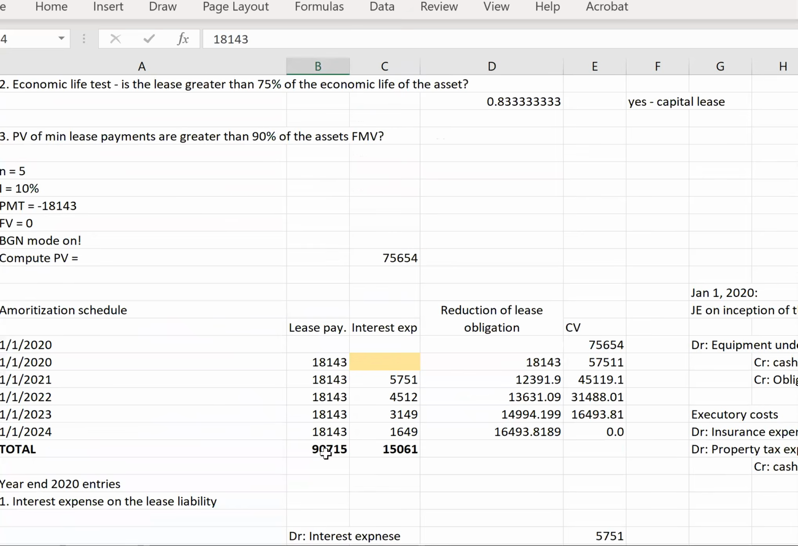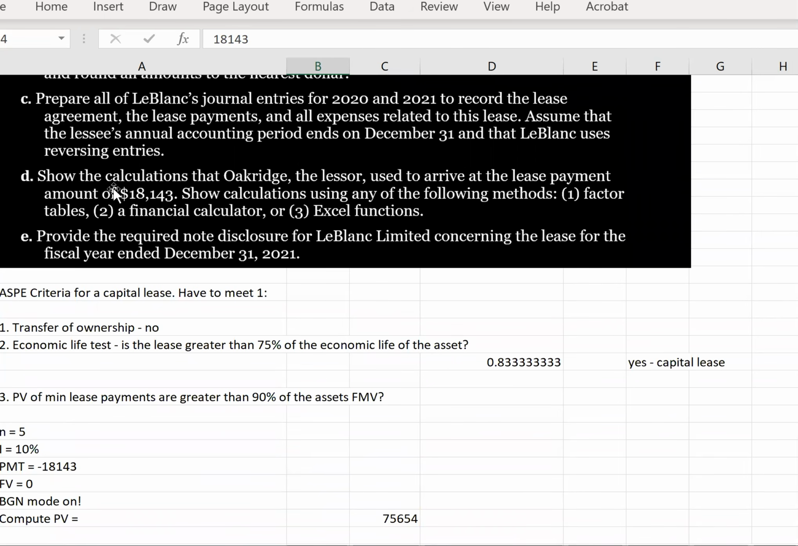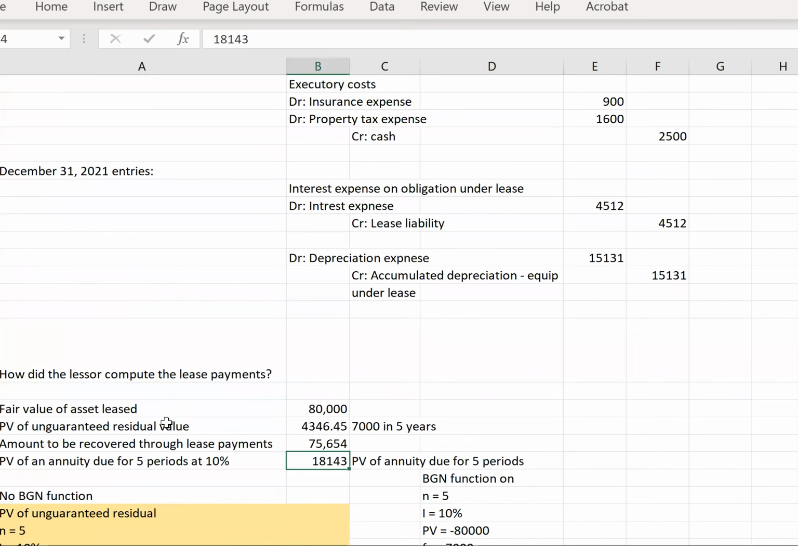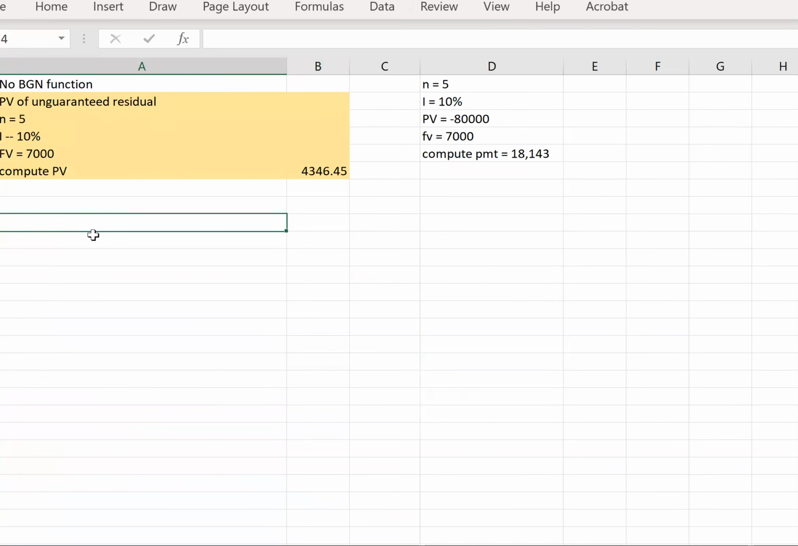Okay, now what? So we finished off part D. Now E says provide the required note disclosure for LeBlanc Limited concerning the lease for the fiscal year ended December 31st, 2021. So, note disclosure, year end December 31st, 2021.